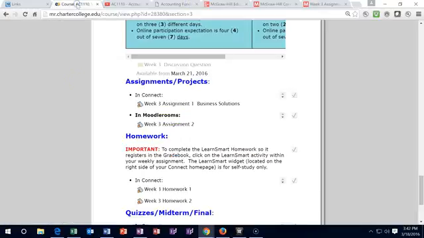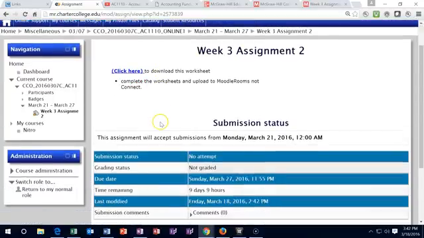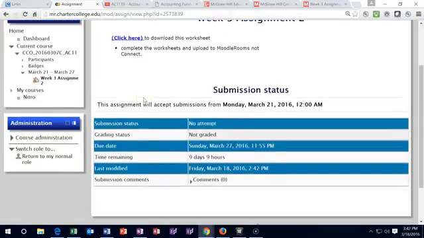So go back to Moodle Rooms over here. We're going to scroll down to the next item, which is going to be in Moodle Rooms. You want to open this, download this worksheet, complete it, and then upload it here in Moodle Rooms, not Connect, here in Moodle Rooms. There'll be a submit button. That's where you want to upload this worksheet. It should be a lot smaller of a worksheet to upload.